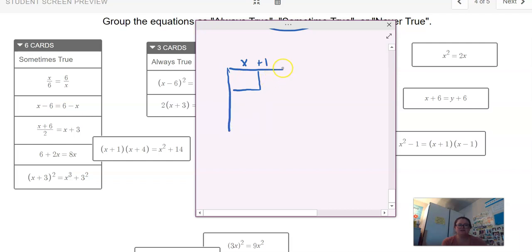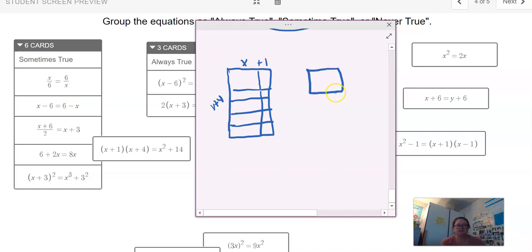So if 1 is that far, then 4, wait, let's make the 1 a little smaller. Let's make 1 like that big. So if that's 1, 4 would be, and x squared plus 4 would be our x squared box, or plus 14. And 14 would be like 2 by 7.